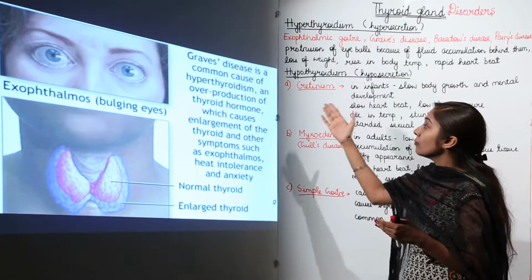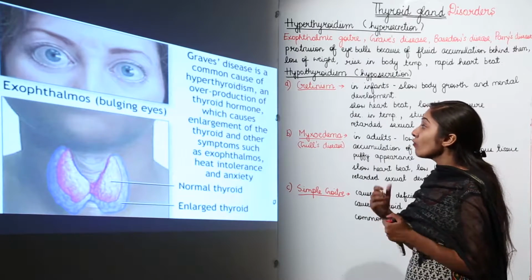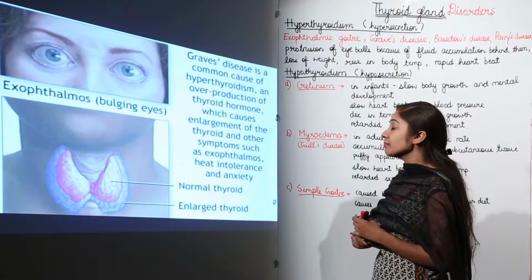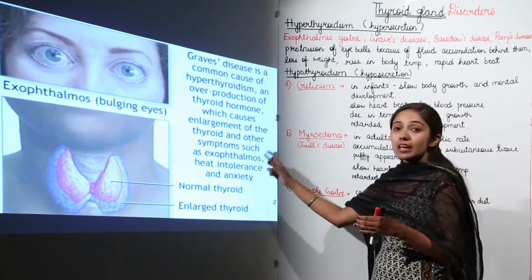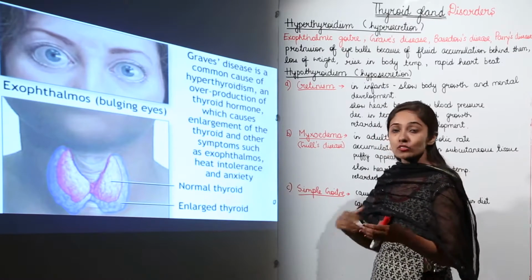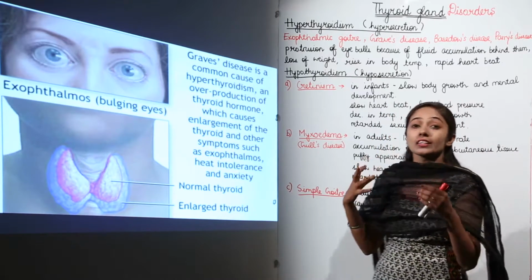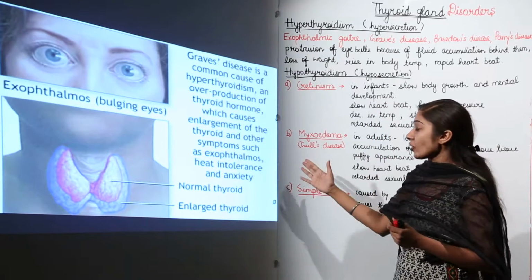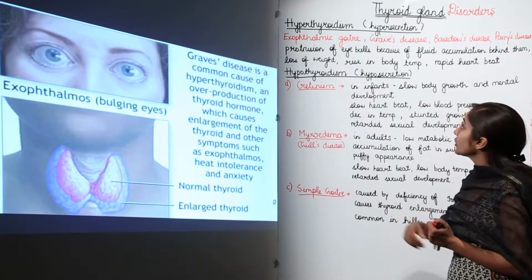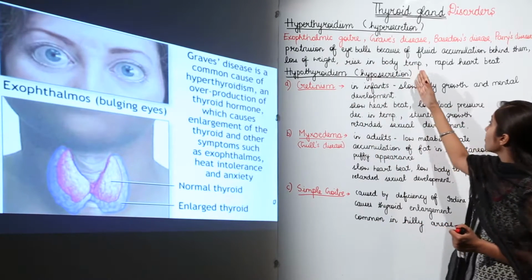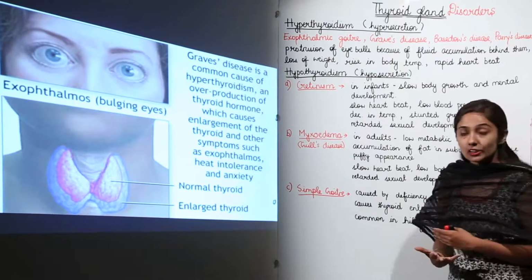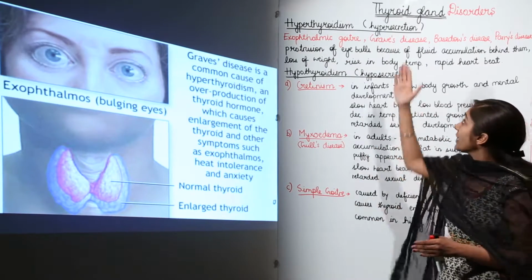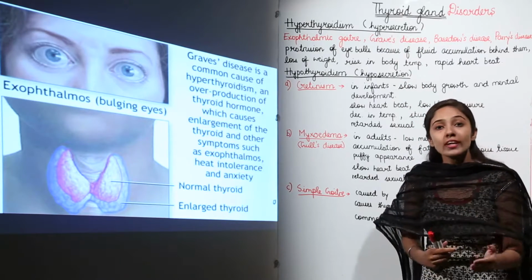Graves' disease is a common cause of hyperthyroidism and overproduction of thyroid hormone, which causes enlargement of the thyroid and other symptoms such as exophthalmos. What is this exophthalmos? Exophthalmos means the condition where there is bulging of the eyeballs, right? Heat intolerance and anxiety. So, there is loss of weight, rise in body temperature and rapid heartbeat. So, this is the disorder which is because of the hypersecretion of the thyroid hormone.